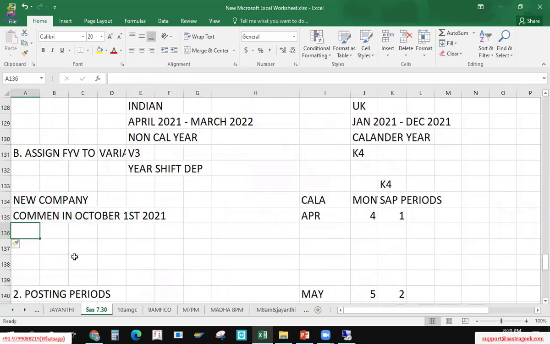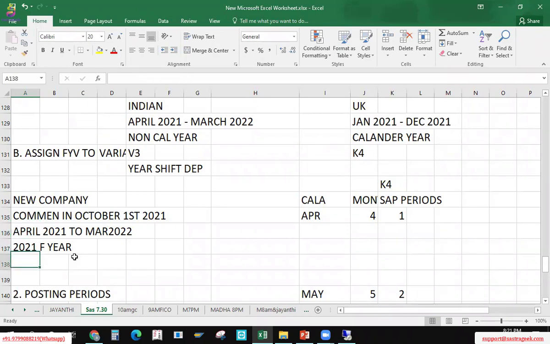Okay, now this is a pretty new company. My books of accounts, irrespective of your commencement date, will start from March 2021. This is the financial year as per Indian standards. My books of accounts may start from October, but this financial year will be known as 2021 only. Fiscal year will be 2021, because it's an Indian company, and April to March is what we need to report.